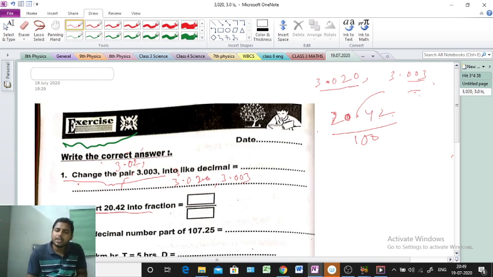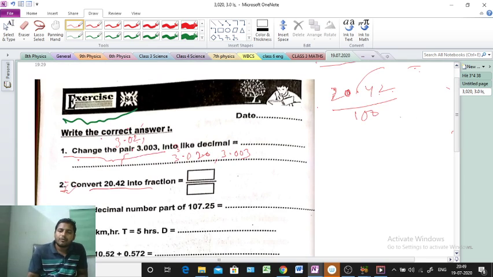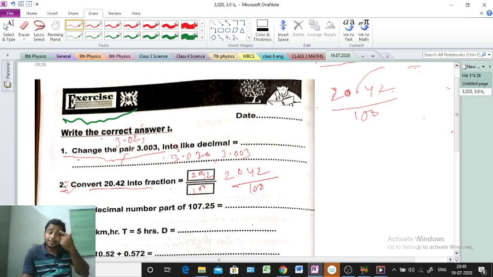But no need to cancel it, because according to the question we should write only the fraction form. Just write 2042 by 100. Understood? Clear?